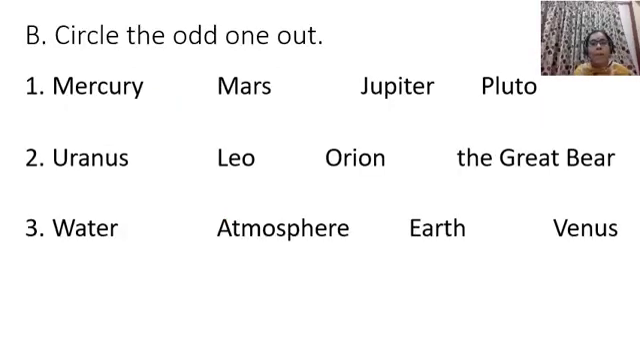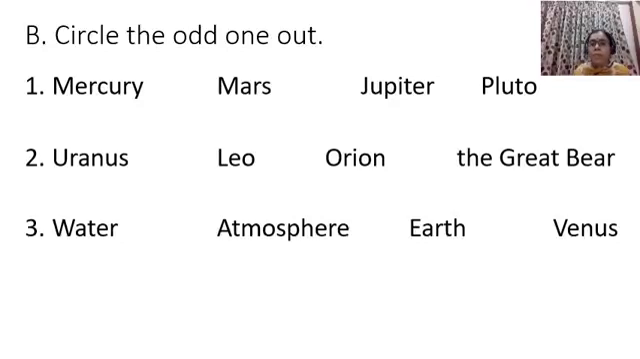Now question number B, circle the odd one out. You have to read the names and circle the odd one out. Question number 1: Mercury, Mars, Jupiter, Pluto. Now which one do you think is the odd one? Yes children, which one do you think is the odd one?